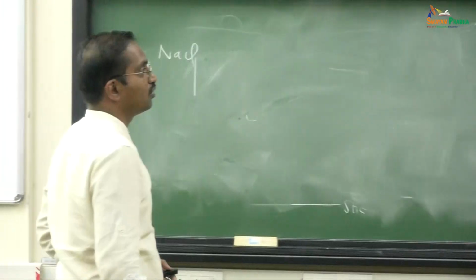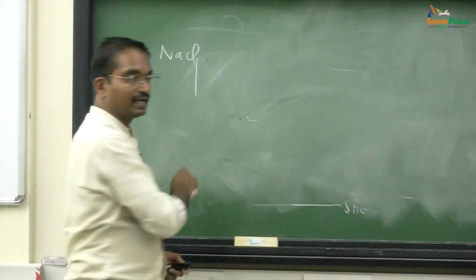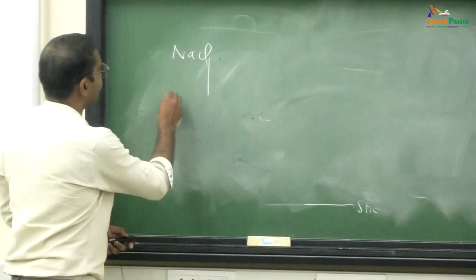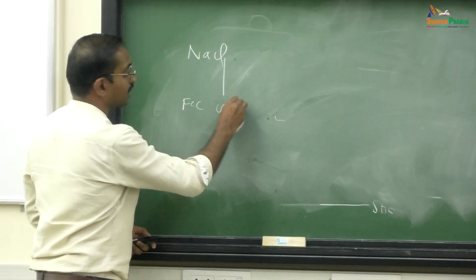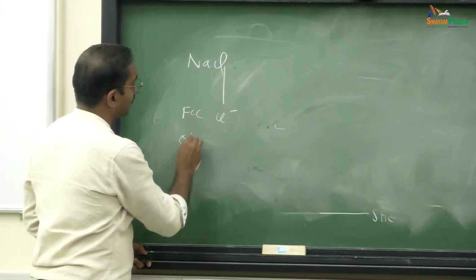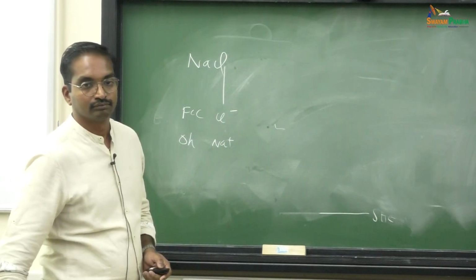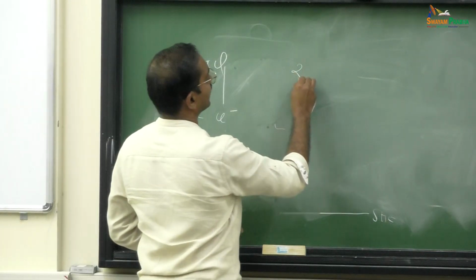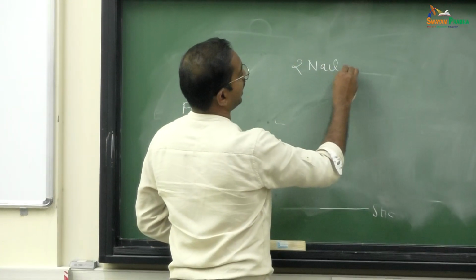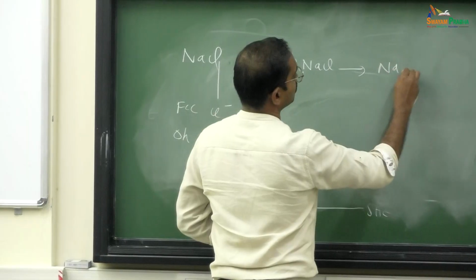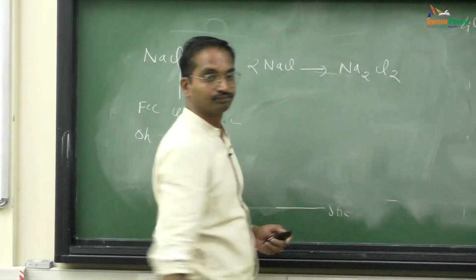Another 5 minutes I am going to wrap up. So now let us take sodium chloride, which is nothing but the FCC lattice of chloride ions, with octahedral voids filled with Na plus ions. Now, let us write 2 NaCl as Na2Cl2.